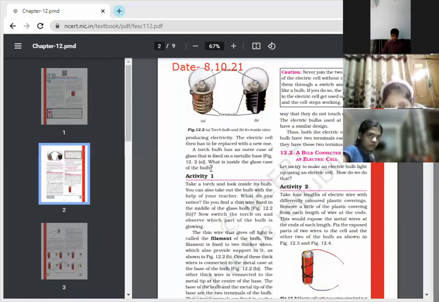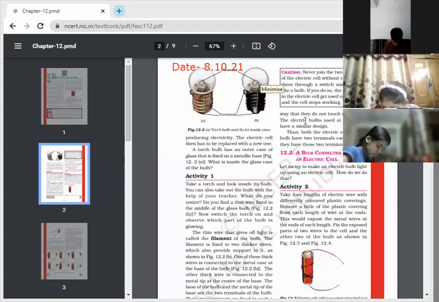I'm asking what is present inside the electric cell, which stops working after a few months. What is present inside the cell? What is the meaning of terminal? Terminals are the ends, beta, where electricity is present, and we can join that. Inside an electric cell, there are chemicals that produce electricity. Yes, chemicals are there inside the cell which produce the electricity.